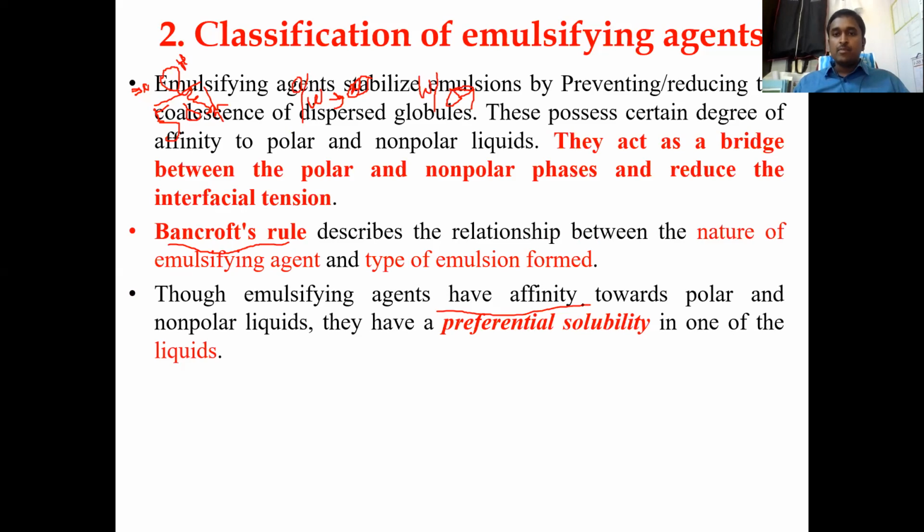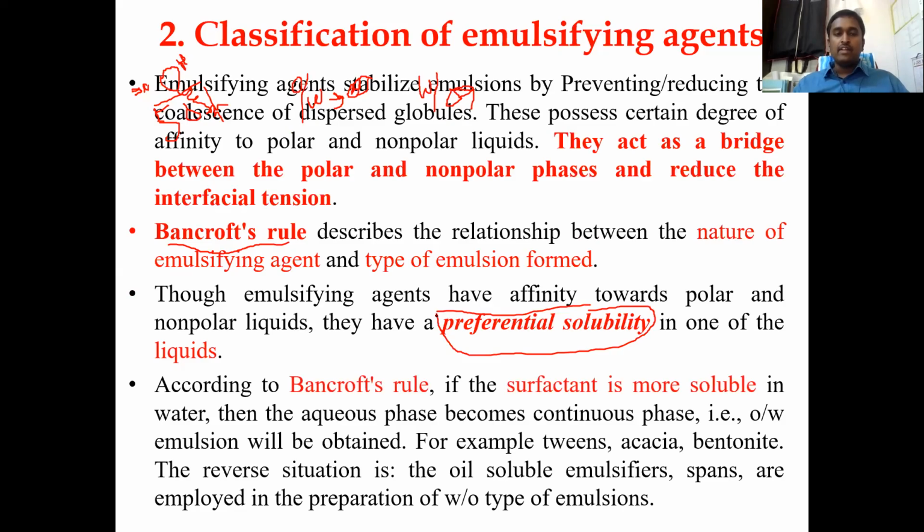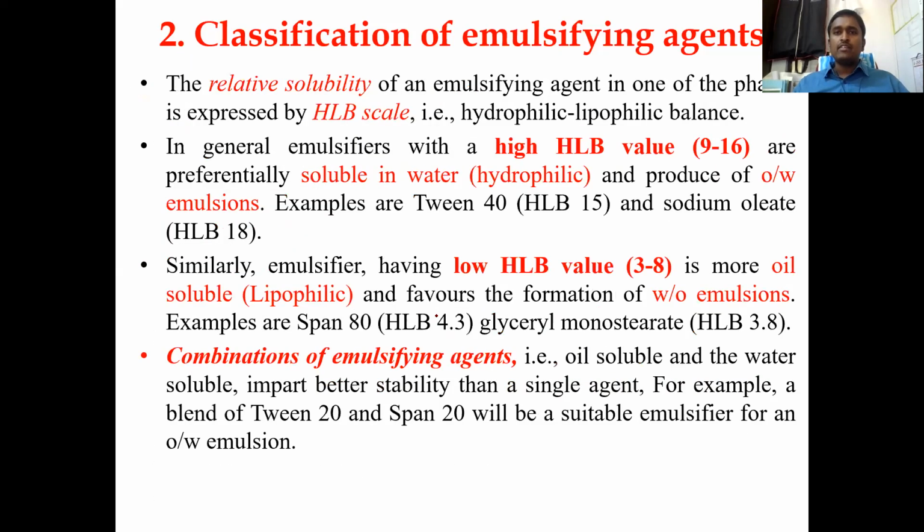That means preferential solubility is nothing but which kind of solvent they are going to dissolve in, whether it is water or oil. Depending on the solubility, this has been defined. Once again, in order to study this classification of emulsions, if you are able to write the HLB value, which you have already studied in surface and interfacial phenomena, that is going to be enough. Once again, they have described only the HLB value here, nothing else.